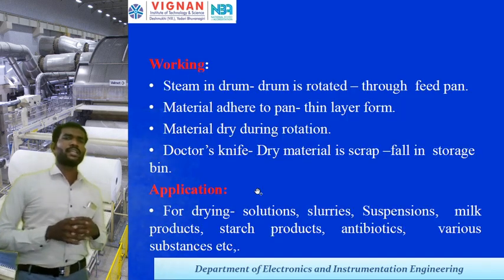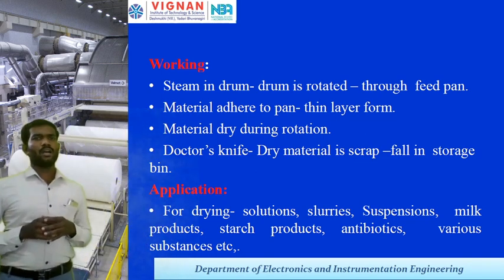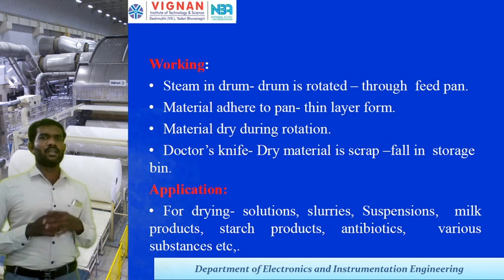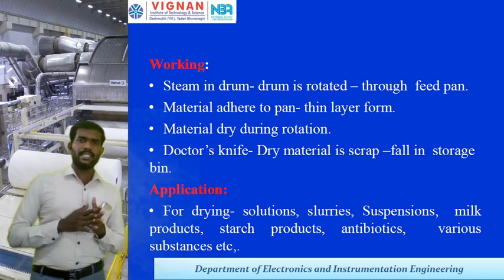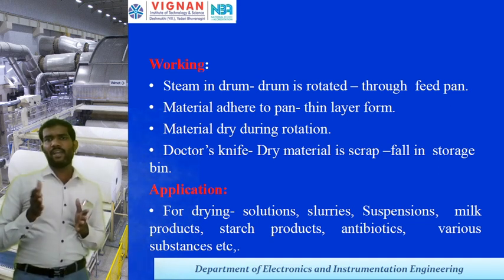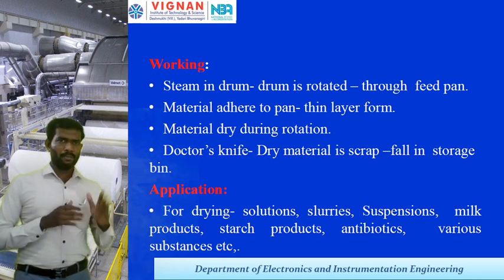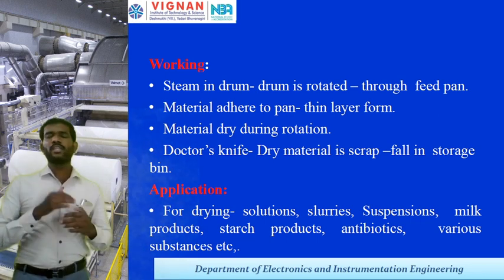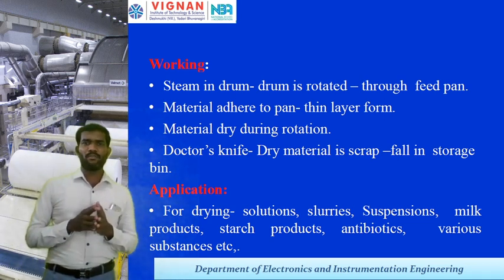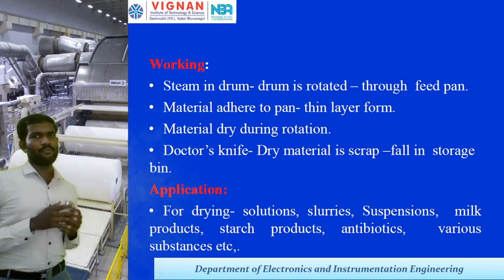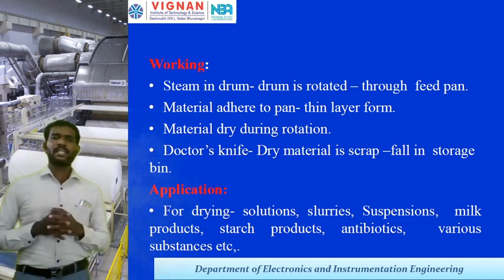Okay, while coming to the working of this drum type, steam enters into this compartment. The drum is rotated through the feed pan. Material is attached to the drum, and then a thin layer will be formed on the drum. Then the material will be dried during the rotation of the drum. By using the doctor's knife, the dry material will be scraped and fall into the storage bin. Okay, so this is the working principle.